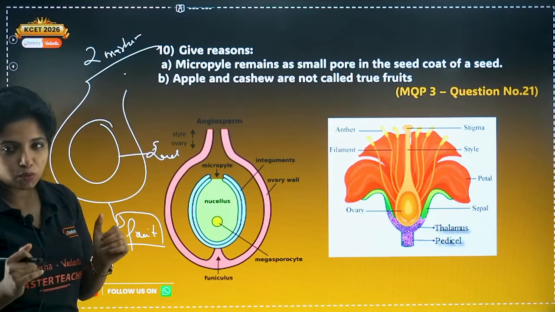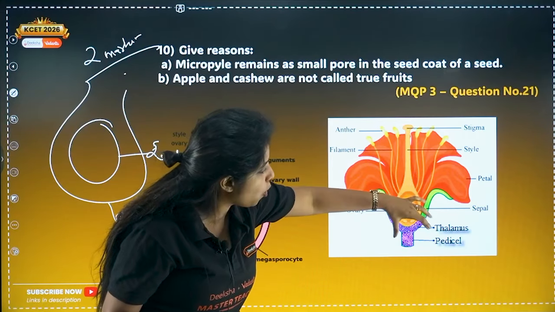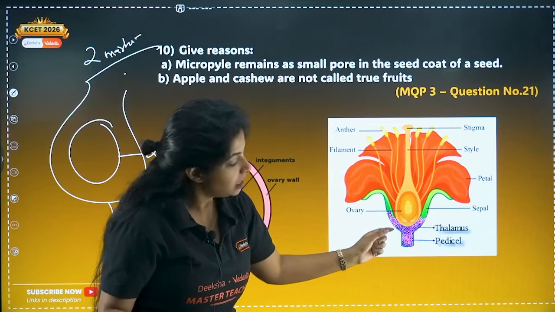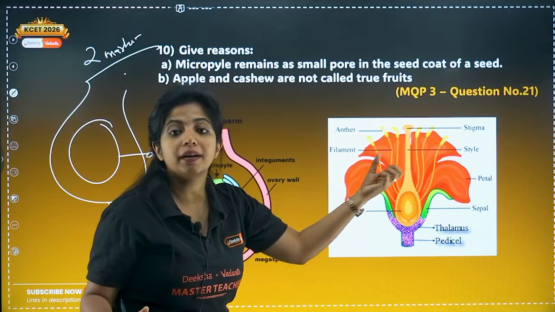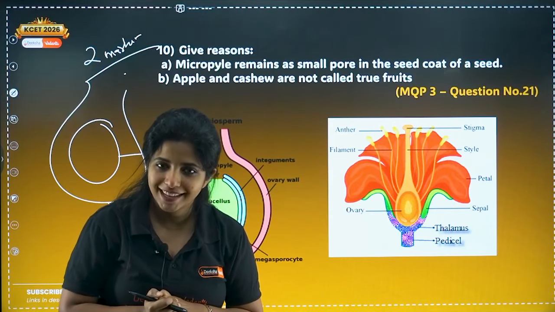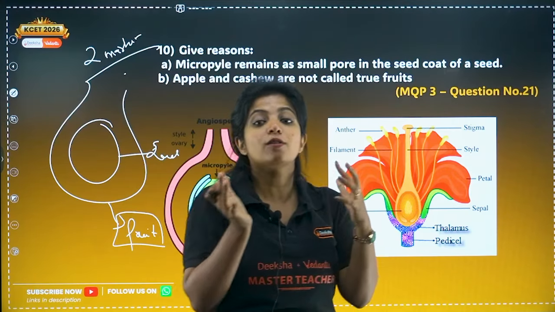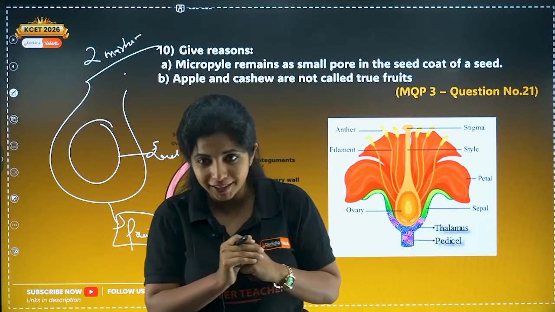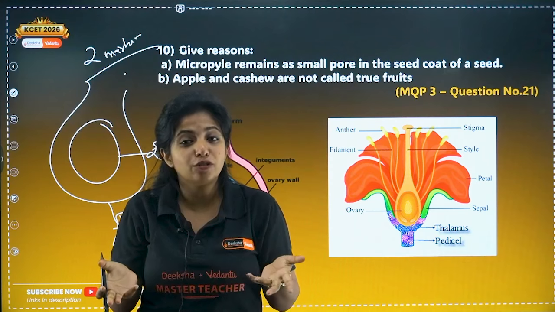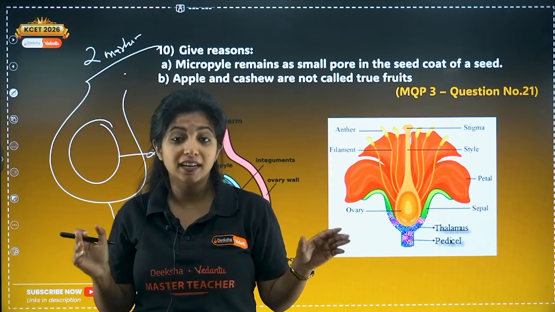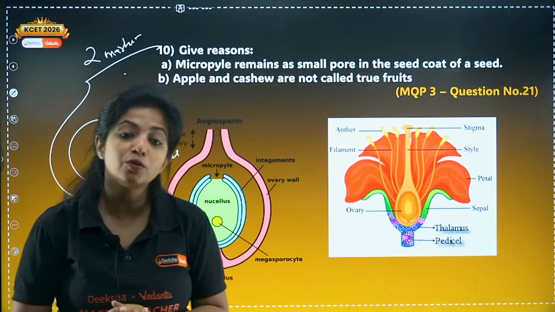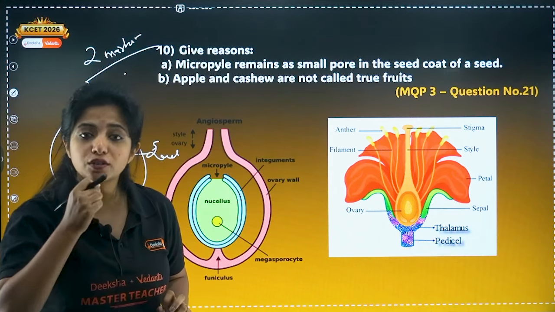But in some cases, the ovary is sitting on the thalamus, right? Now this thalamus can also participate in the formation of a fruit, along with the ovary. In that case, can I call it a true fruit now? Because it's not just the ovary, it is also something else. No, it won't be known as true fruit, it will be known as false fruit.